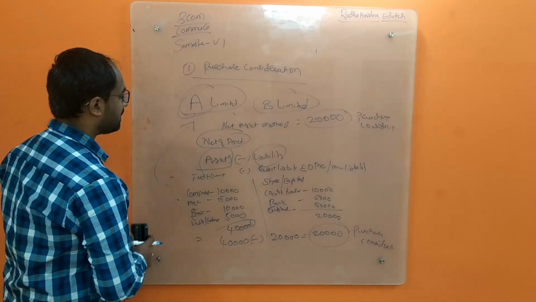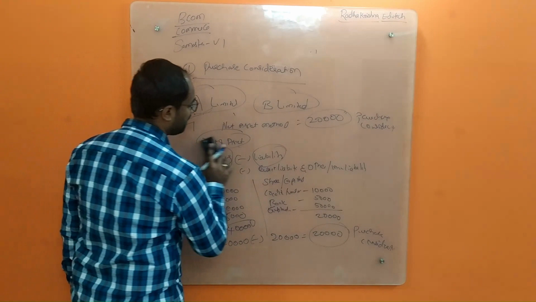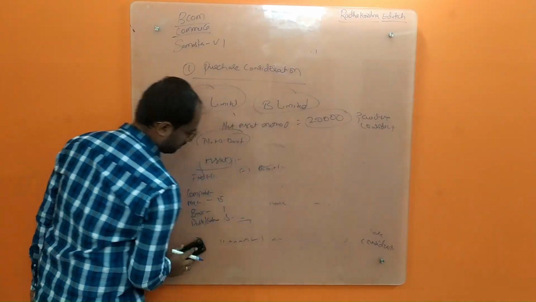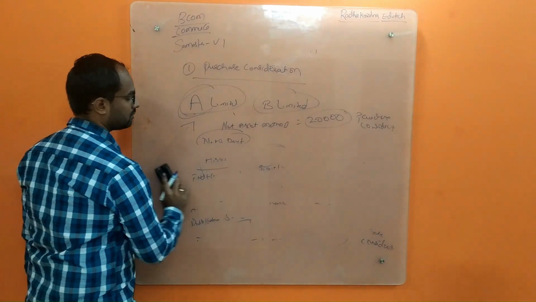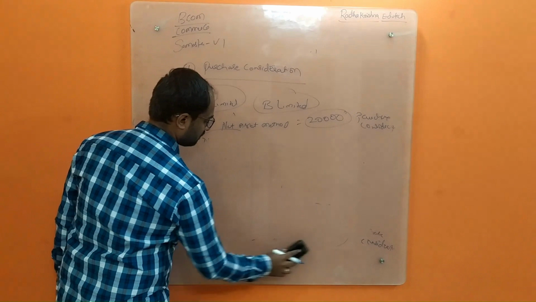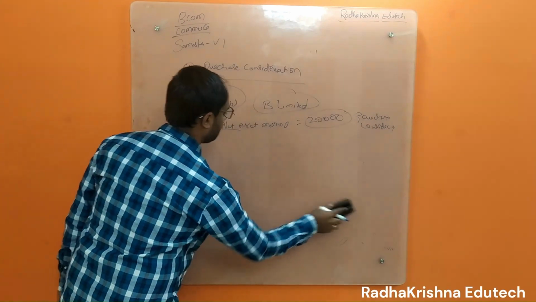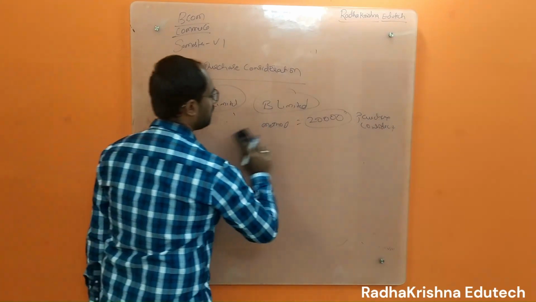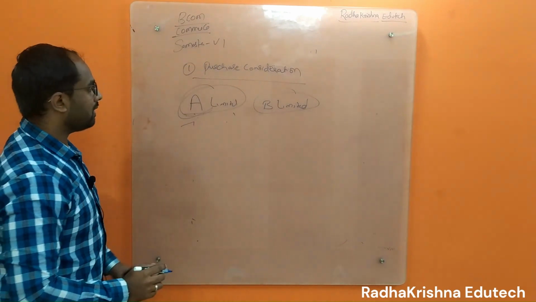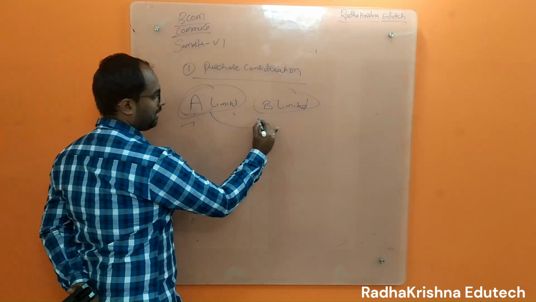Okay. So the next item is the net payment method. So here, A limited, B limited.